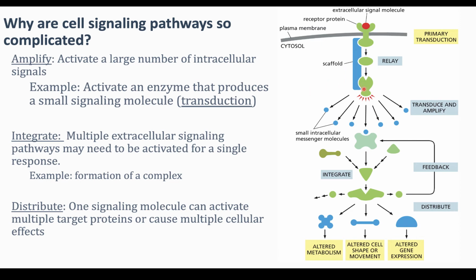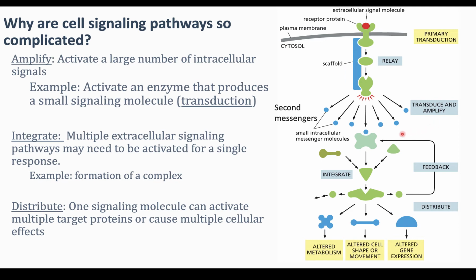Okay, so the enzyme can produce large numbers of what they're calling small intracellular messenger molecules. A common name for them is also second messengers. So I've just added this text. Second messengers is another term for these small intracellular messenger molecules, right? The extracellular signal would be the primary or the first message, and these intracellular signals are second messengers. So that's one of the things that can happen with these more complex pathways: having a second messenger that can amplify or produce a large response in the cell for every one signaling molecule.